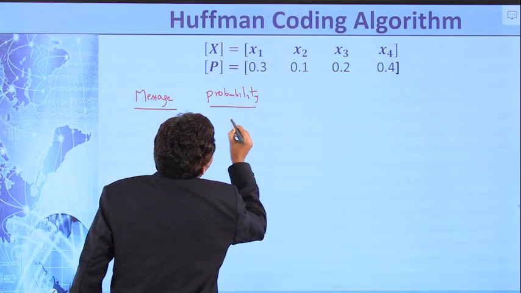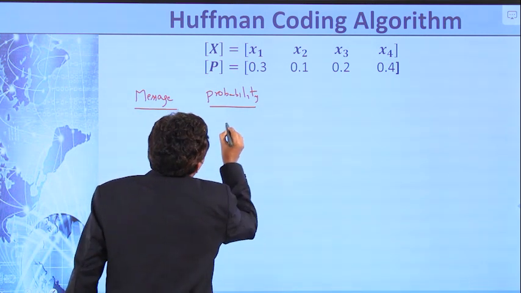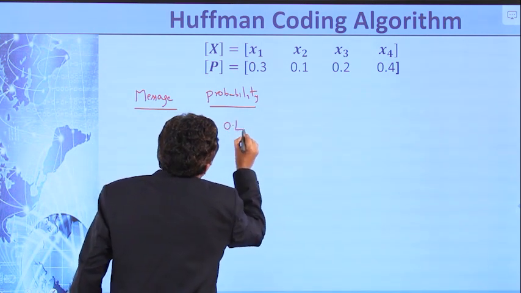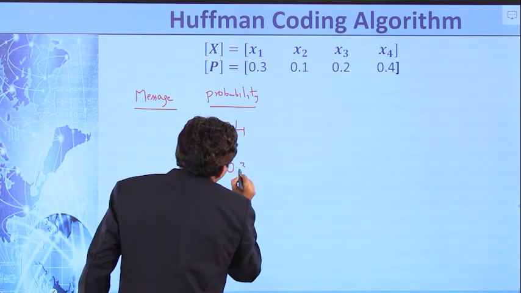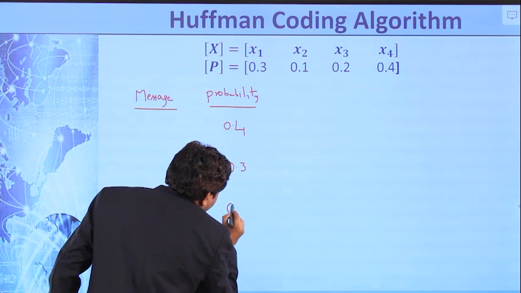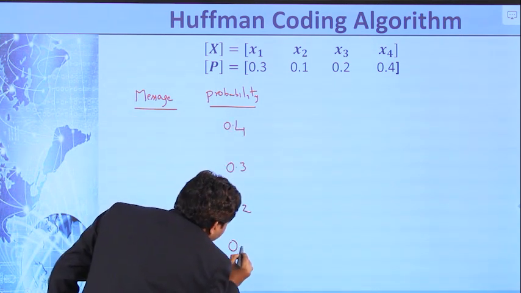First is 0.4, next decreasing is 0.3, then 0.2, and the last one is 0.1.